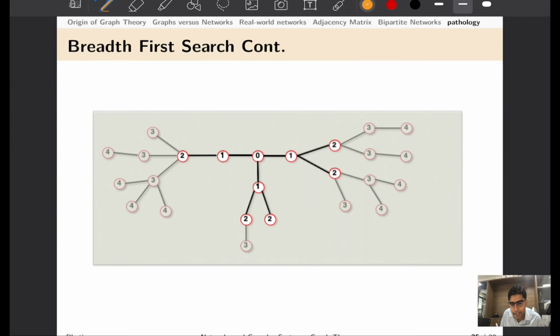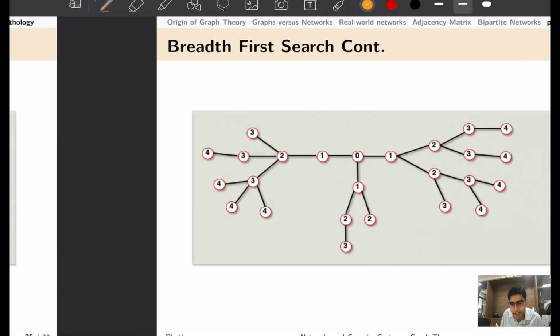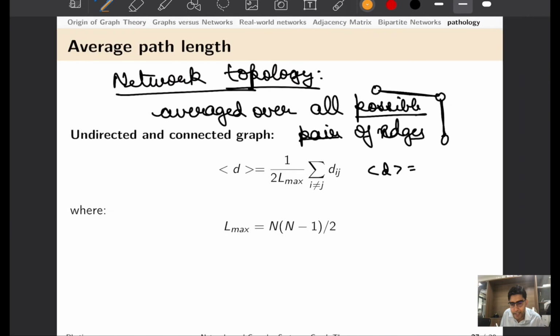This breadth first search algorithm also finds its application when we have to find the connectedness, whether our network is connected or it is fragmented into a number of different components that are not interacting with each other, which again we will discuss when we go to connectedness.